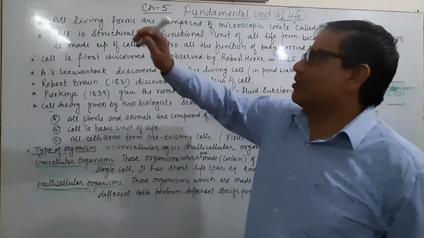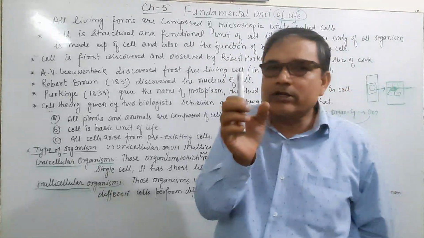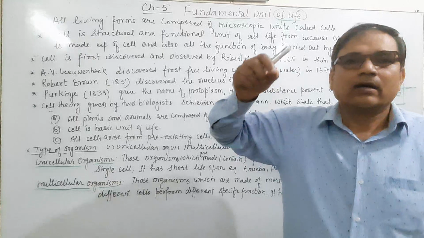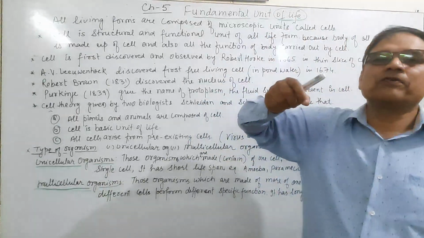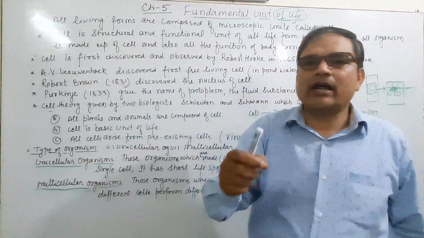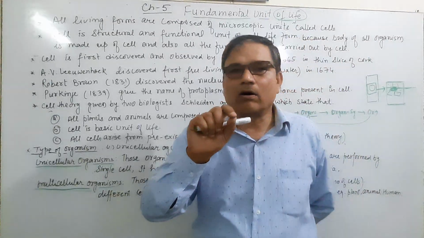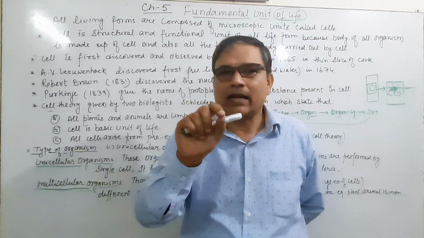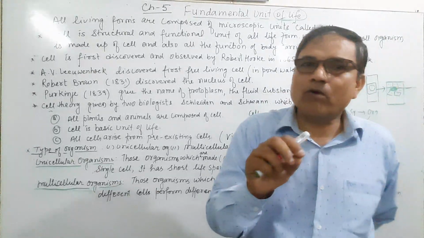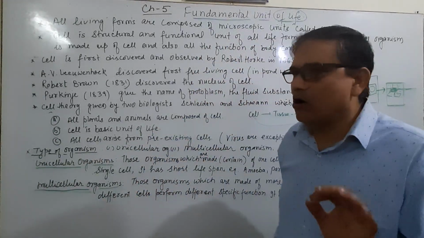And now please keep it in mind. All living forms are composed of the microscopic smallest unit, which is known as the cell. The cell is the microscopic, smallest unit of life of an organism. And the cell is the structural and functional unit of life. Why? Because all organisms are made up of cells, which give the structure as well as perform all the functions in an organism.